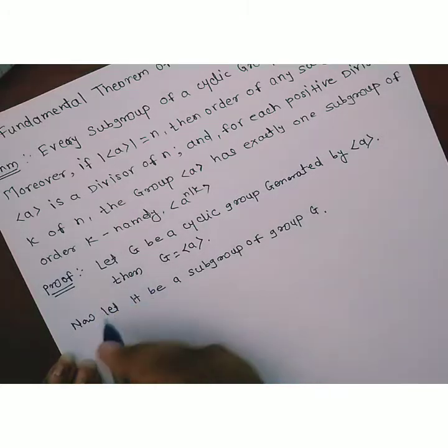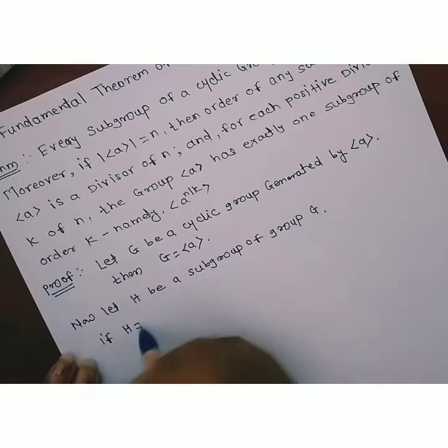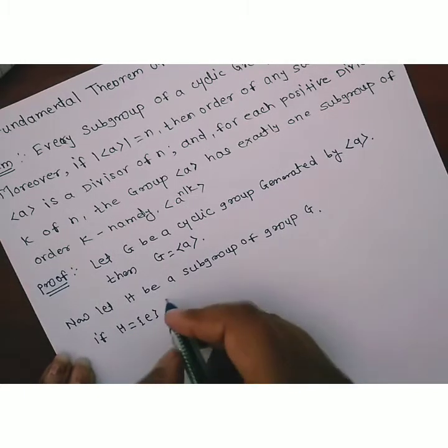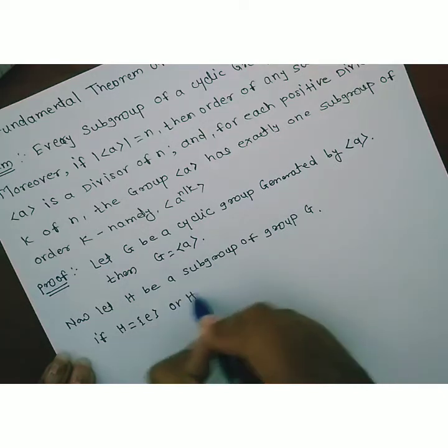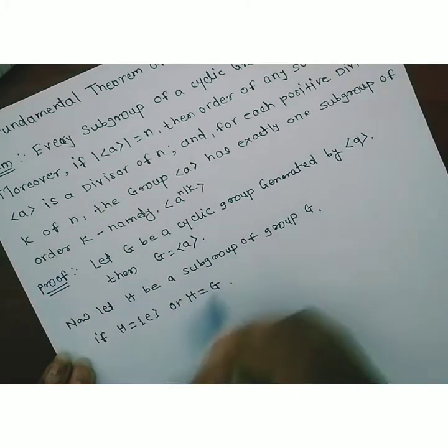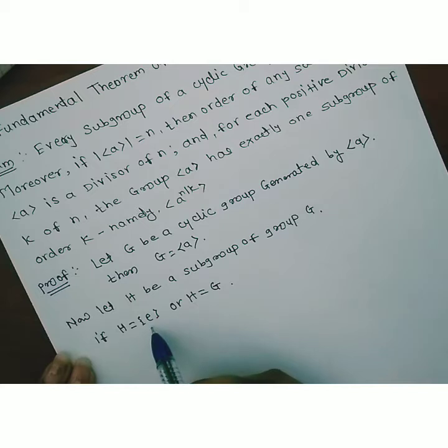Now let us consider the trivial case: if H is equal to the singleton identity, or H is equal to G. As H is equal to the singleton identity, it is generated by the identity, and the set generated by the identity is nothing but cyclic. Therefore H is cyclic.